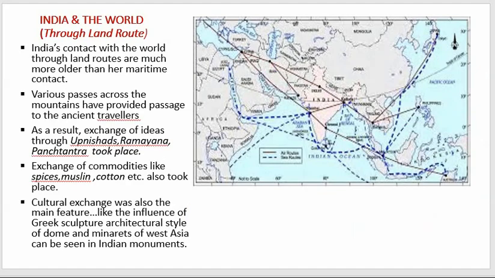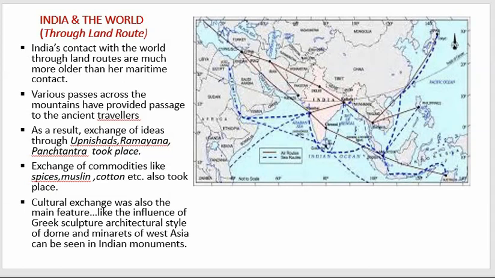Our next topic is the trade relationship between India and the world through land route. Now the land route was developed much before the maritime contact, or before the ocean routes were developed. So in the past, travelers used to enter our country using various passes, Khyber Pass, Nathula Pass, and so many passes. So ancient travelers used to enter the country, and they used to carry a lot of things with them, including